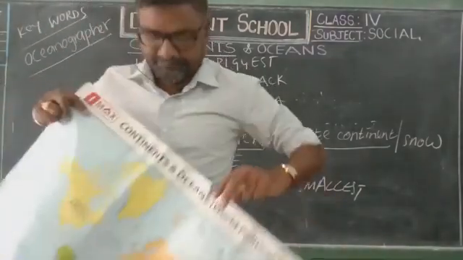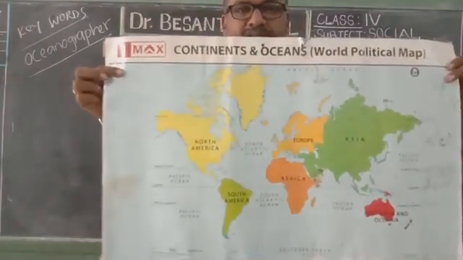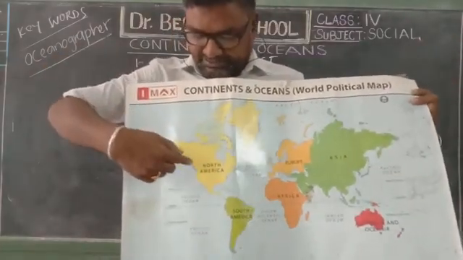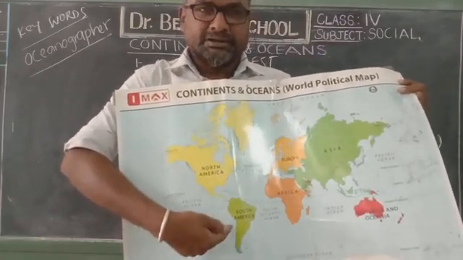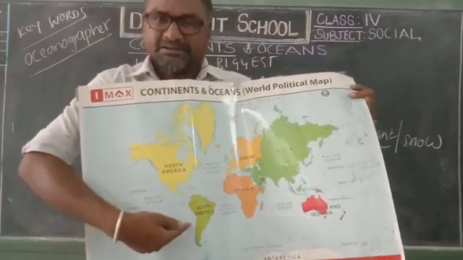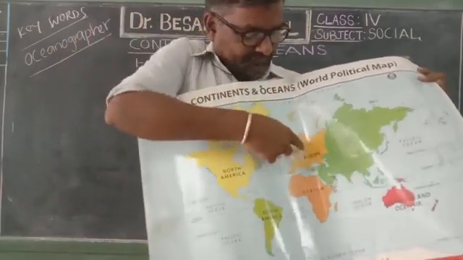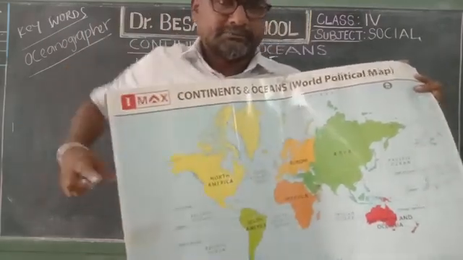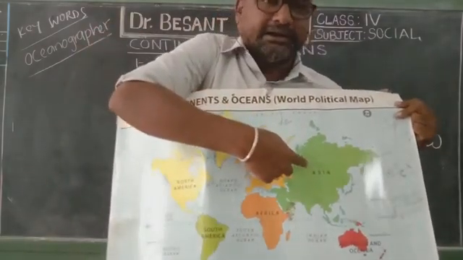See children, here I am showing you the world map. These are the continents. Here in the yellow part, North America. Down, South America, because it lies in the south side of the globe, it is called South America. It lies in the north part, it is called North America. In the center, you see Europe. Down from Europe, it is called Africa, and here it is called Asia.